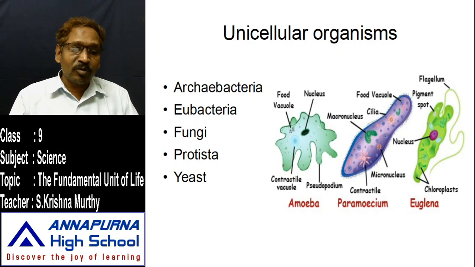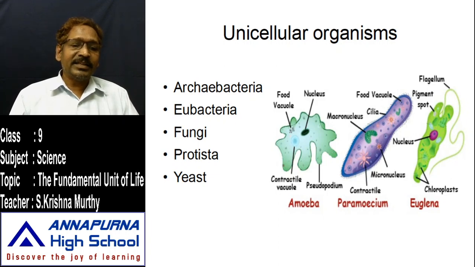So in microscopic bodies we can keep Archaebacteria, eubacteria, some fungi, some Protista, and some yeast. I think you know very well about yeast, which we use in our daily life in the bakery industry to get the swelling of dough by the fermentation process.